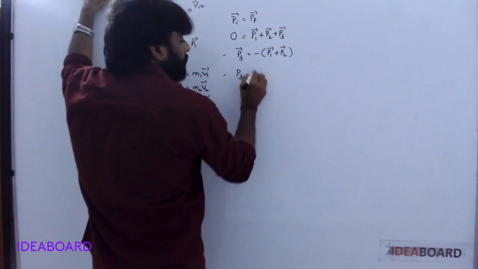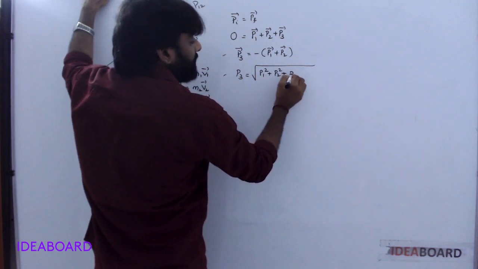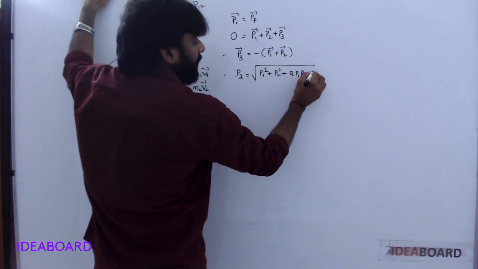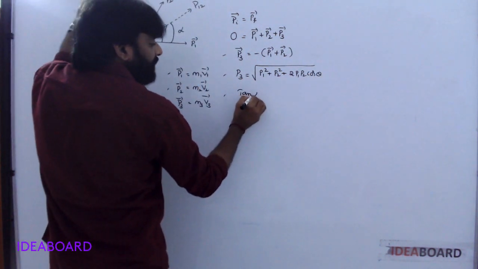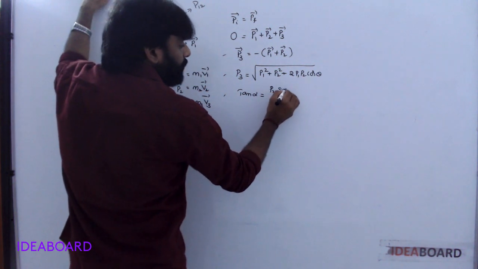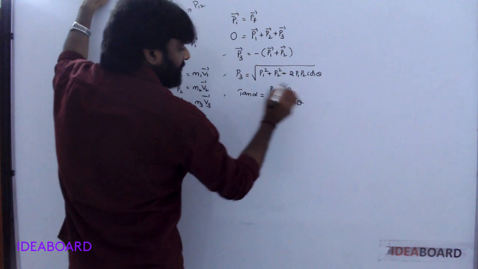So P3 is equal to the square root of P1 square plus P2 square plus 2 P1 P2 cos theta. From this, tan alpha is equal to P2 sin theta by P1 plus P2 cos theta.